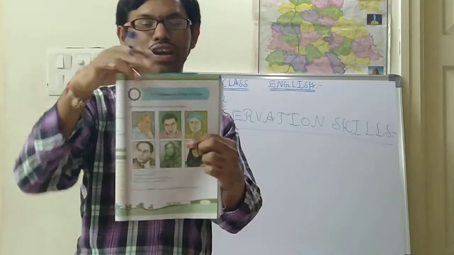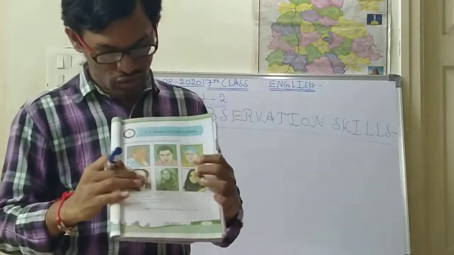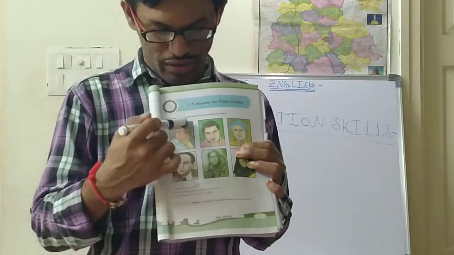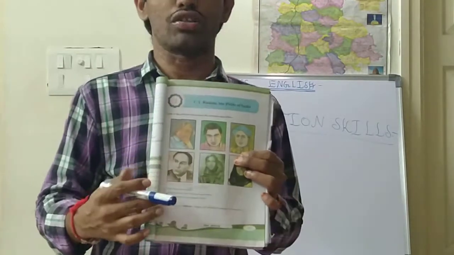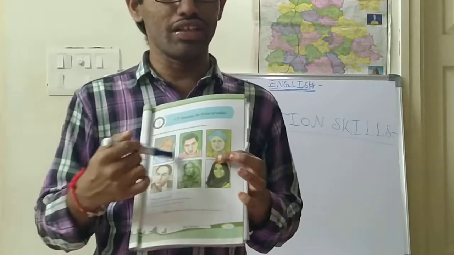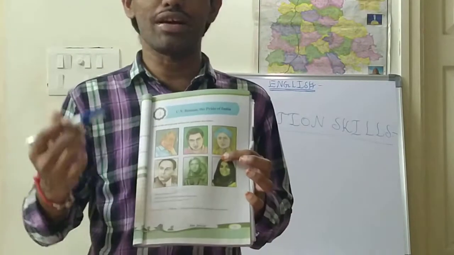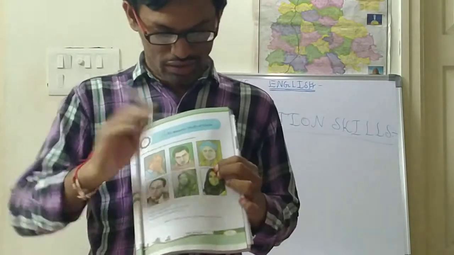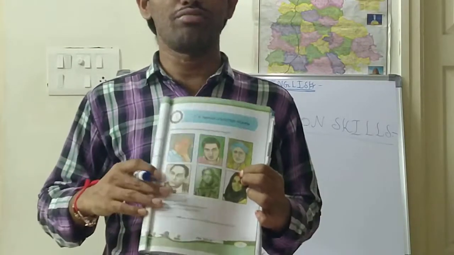We have to identify them. There are 6 boxes, 1 2 3 4 5 6. In the 6 boxes, 6 different persons are there, linked with different types of fields.